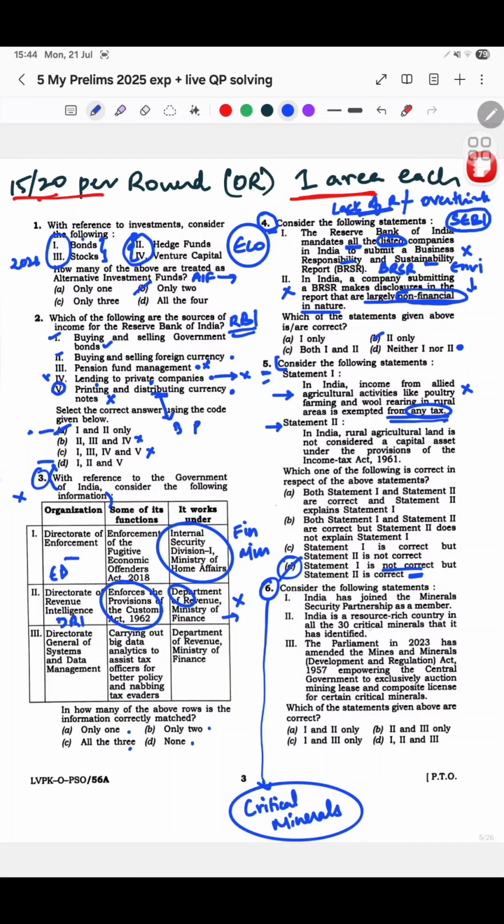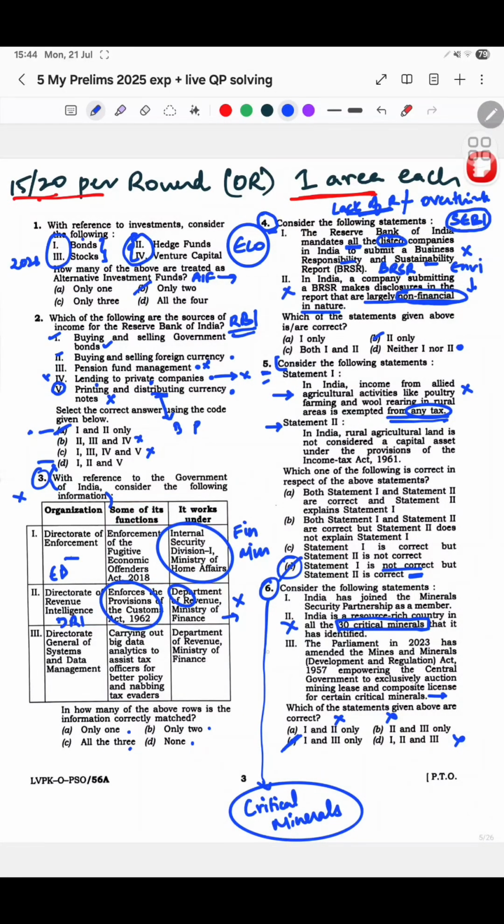Okay, India is a resource-rich country in all the 30 critical minerals. Not at all. This is extremely wrong. ये गलत है, which directly made me cut all these options and choose this. Okay, Parliament has identified this and exclusively for certain critical minerals.